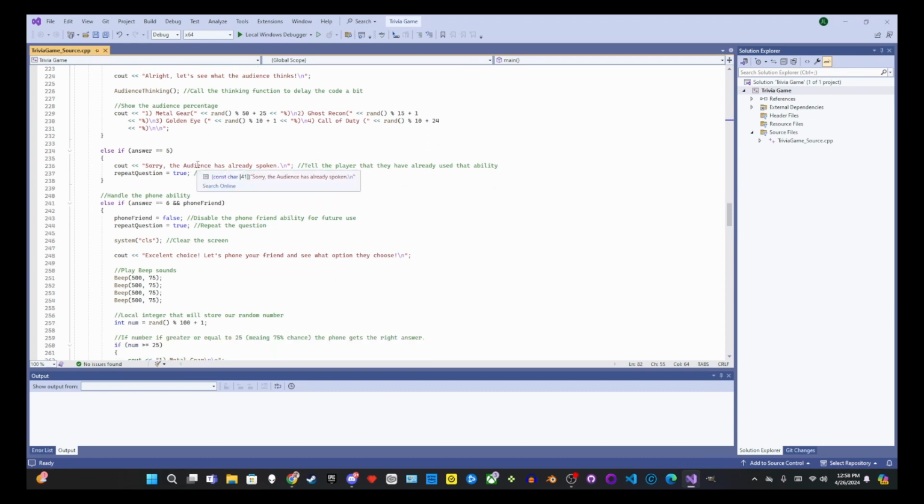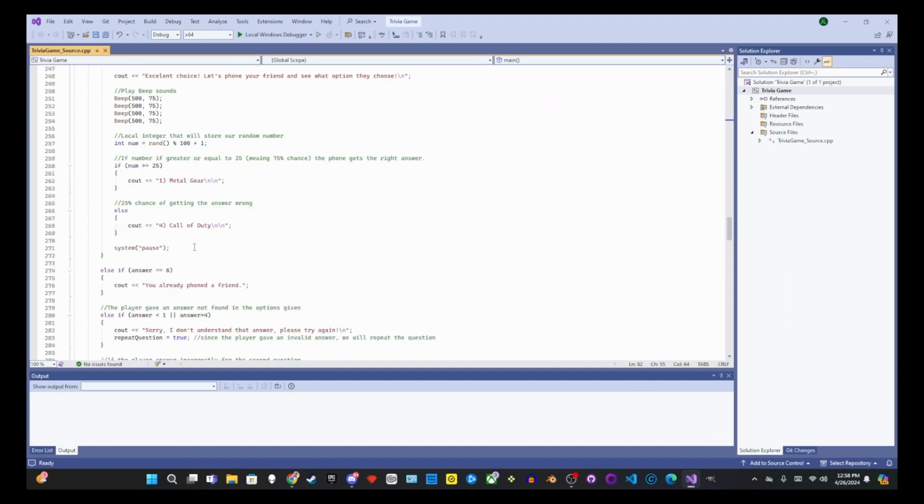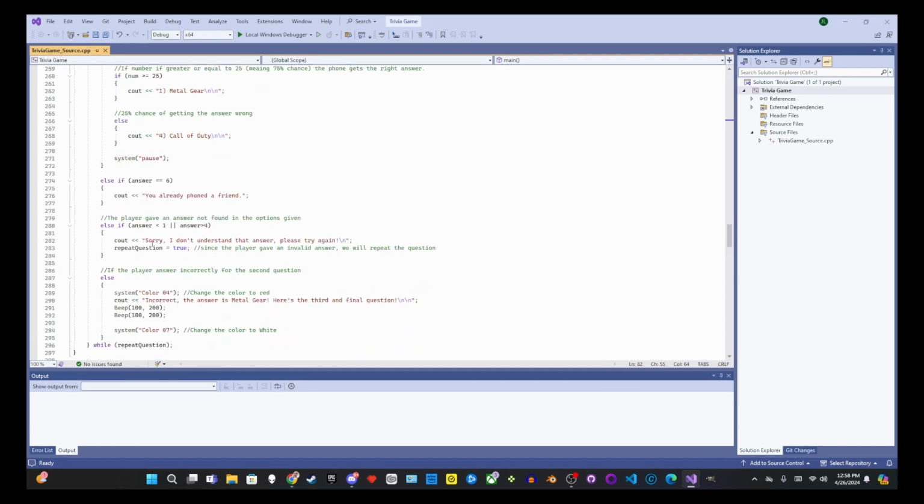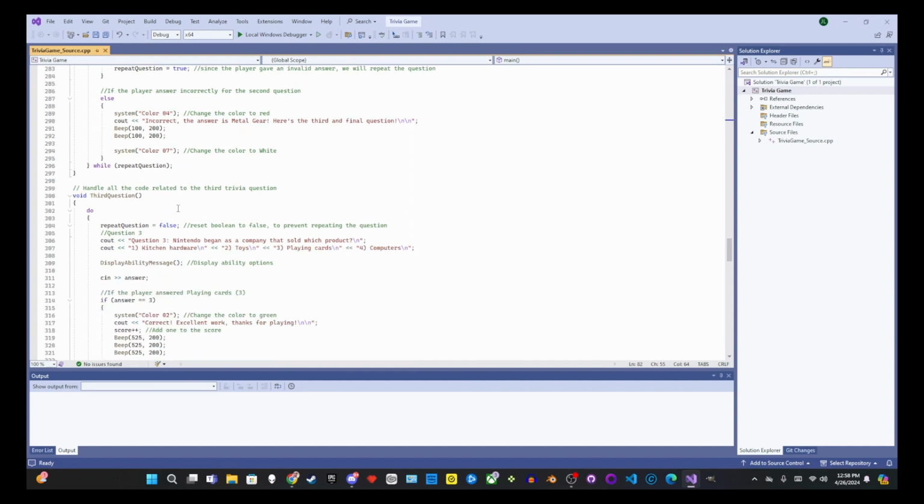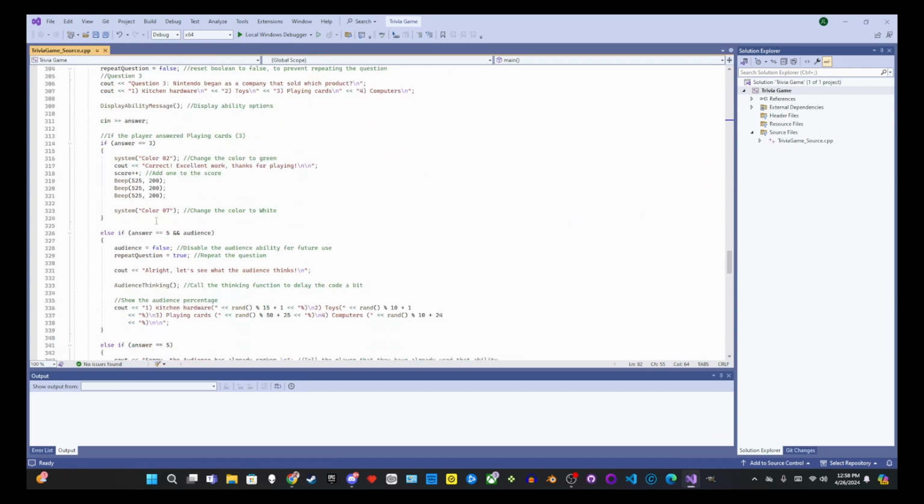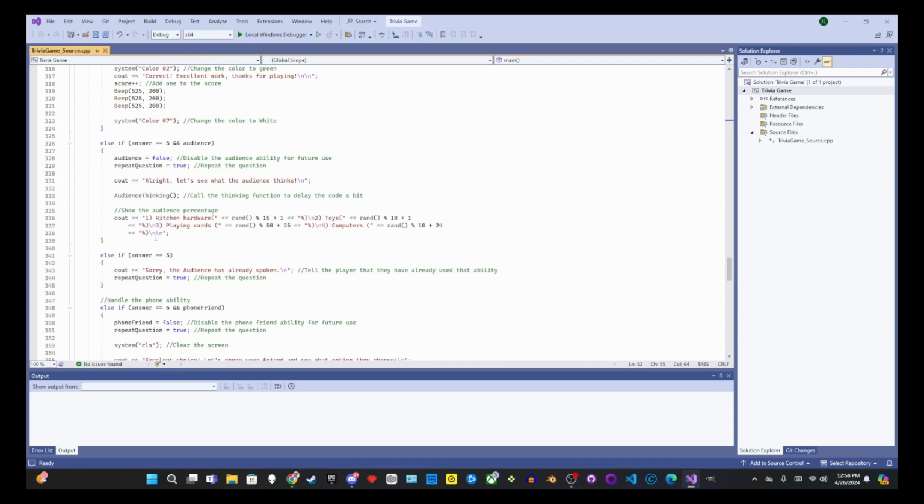I don't think this is in the lesson. This is just something that I wanted to add. And then you can phone a friend between that. And then I added a similar thing for that. And then there's this. It's basically the same structure, just with different questions. Nintendo began as a company that sold which product? Kitchen hardware, toys, playing cards, computers. Playing cards is the right answer. Then it has basically a similar structure for that.